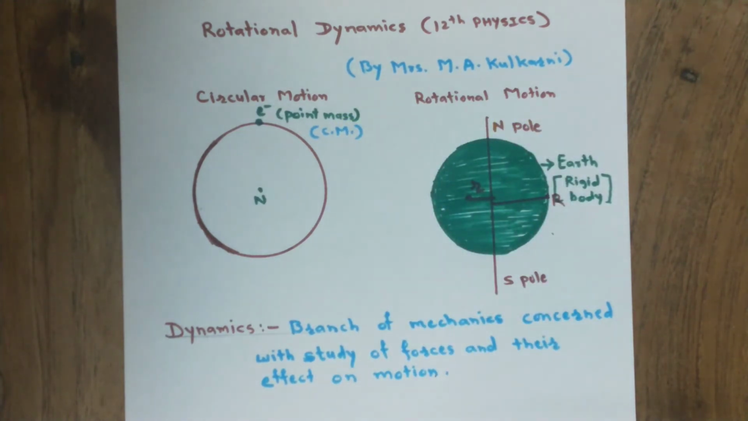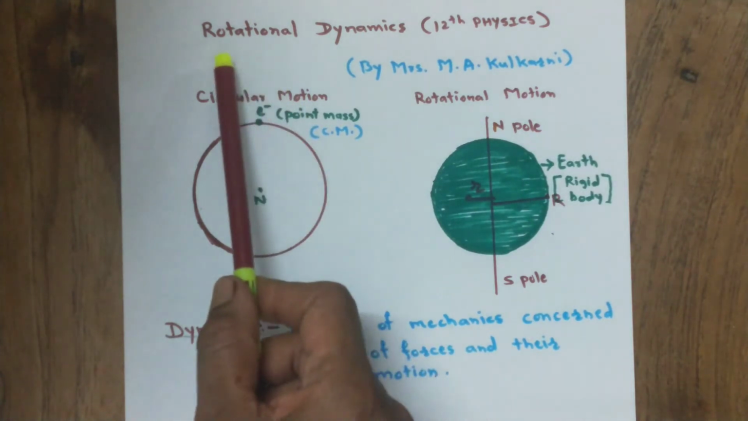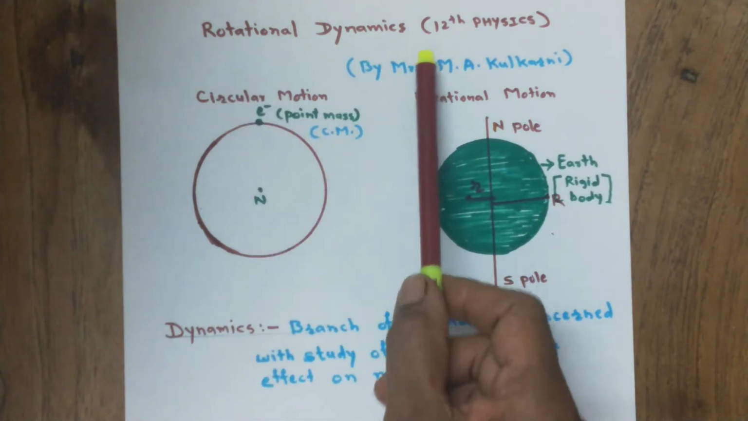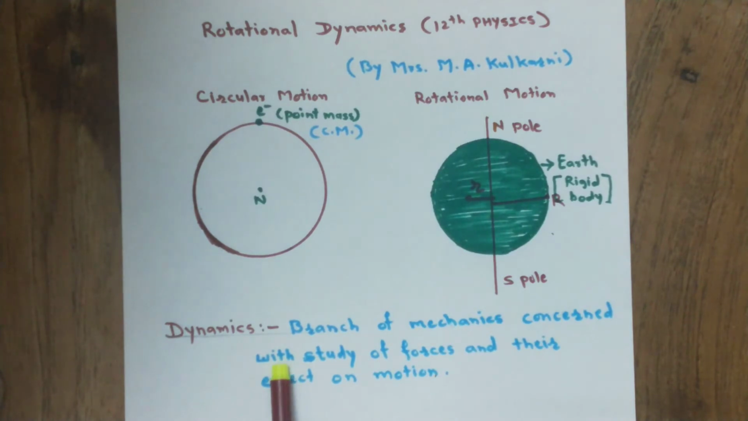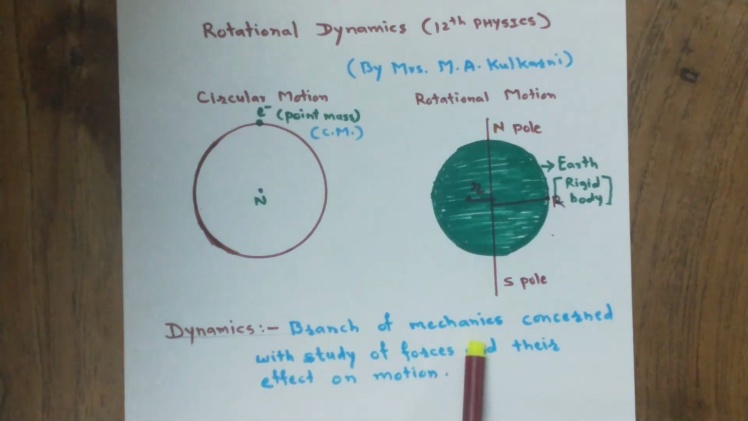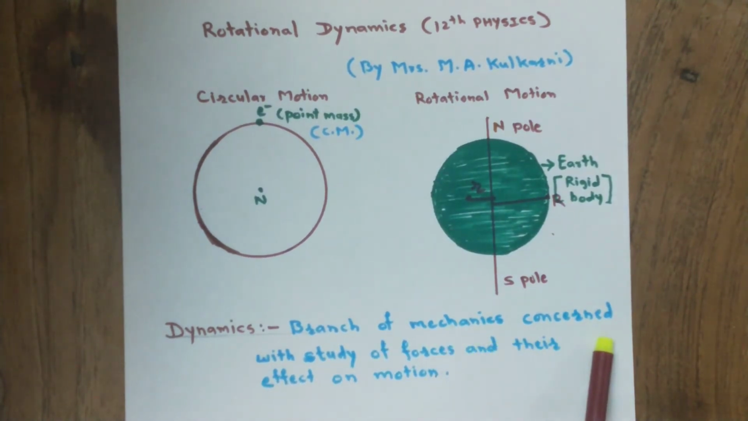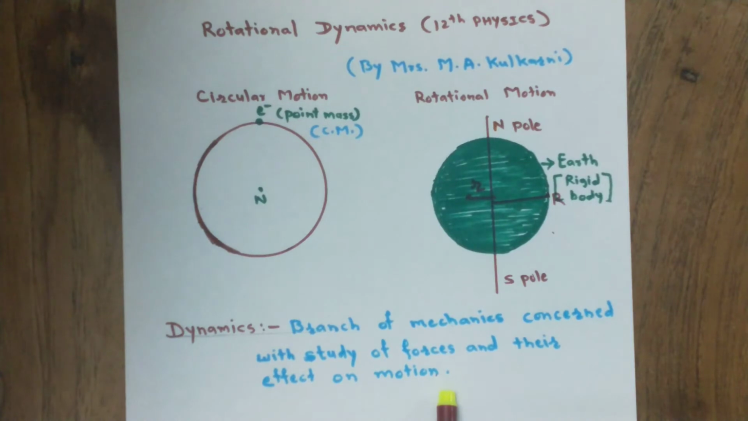The second word in our heading of the chapter is dynamics. What is dynamics? It is the branch of mechanics that concerns the study of forces and their effect on motion. So, in case of rotational motion, we know that torque is required for the rotational motion.